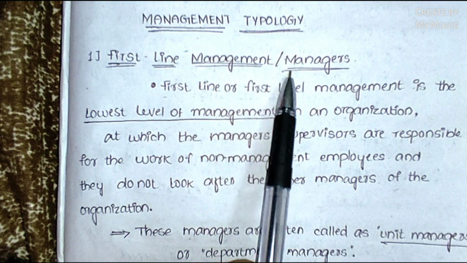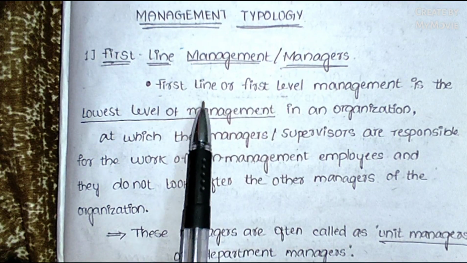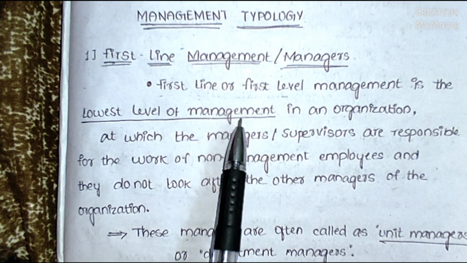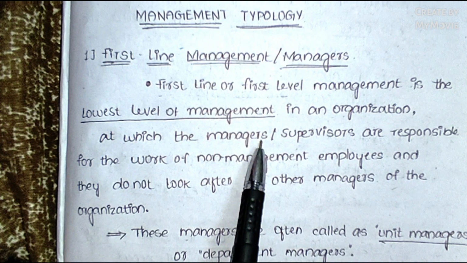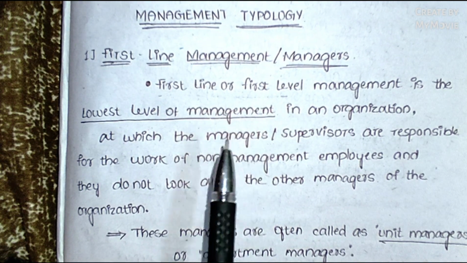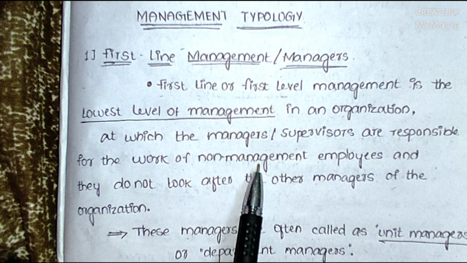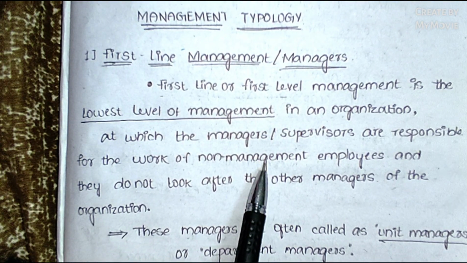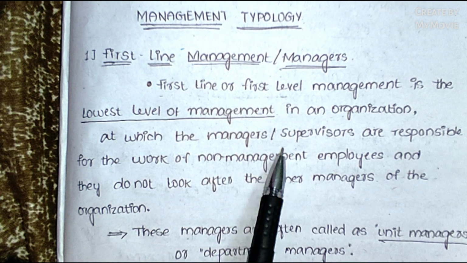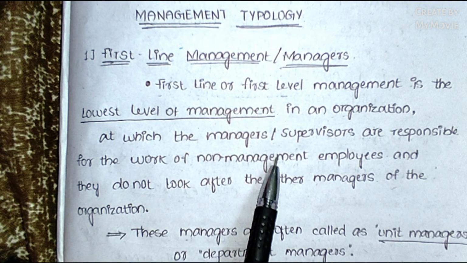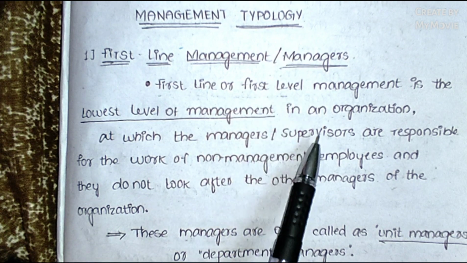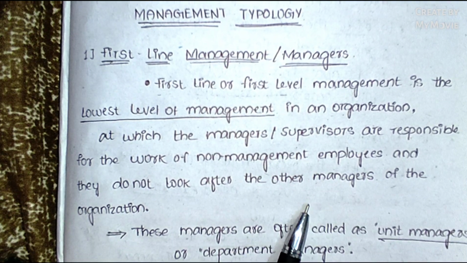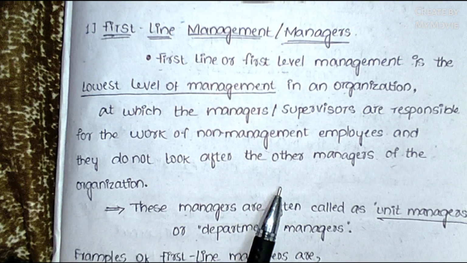These first line managers are the lowest level of management. That means in an organization, these managers or supervisors are responsible for only the work of non-management employees, that means those who are working in production. The workers who are not involved in management activities, these managers are the supervisors for them, and they do not look after the other managers of the organization.